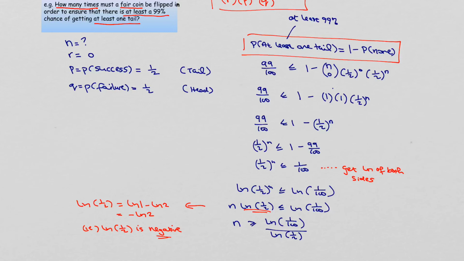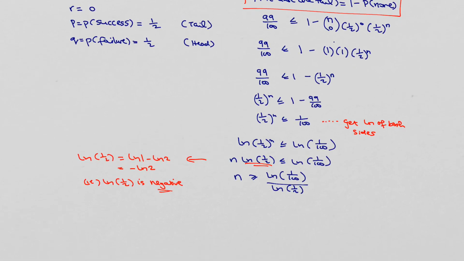Okay, and then if I put that into my calculator, that gives me the fact that n has to be greater than or equal to 6.6. Well, n is the number of trials. So therefore, if n is the number of trials, n is always going to be a natural number. So therefore, that means n must be equal to 7 to get at least a 99% chance of getting at least one tail.